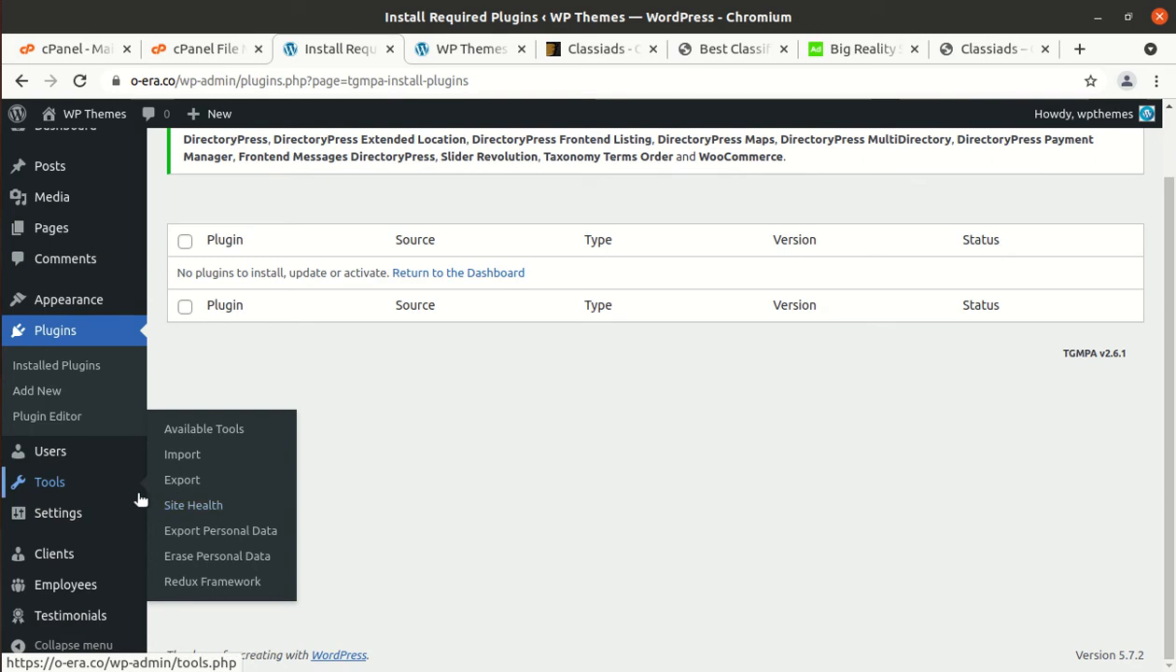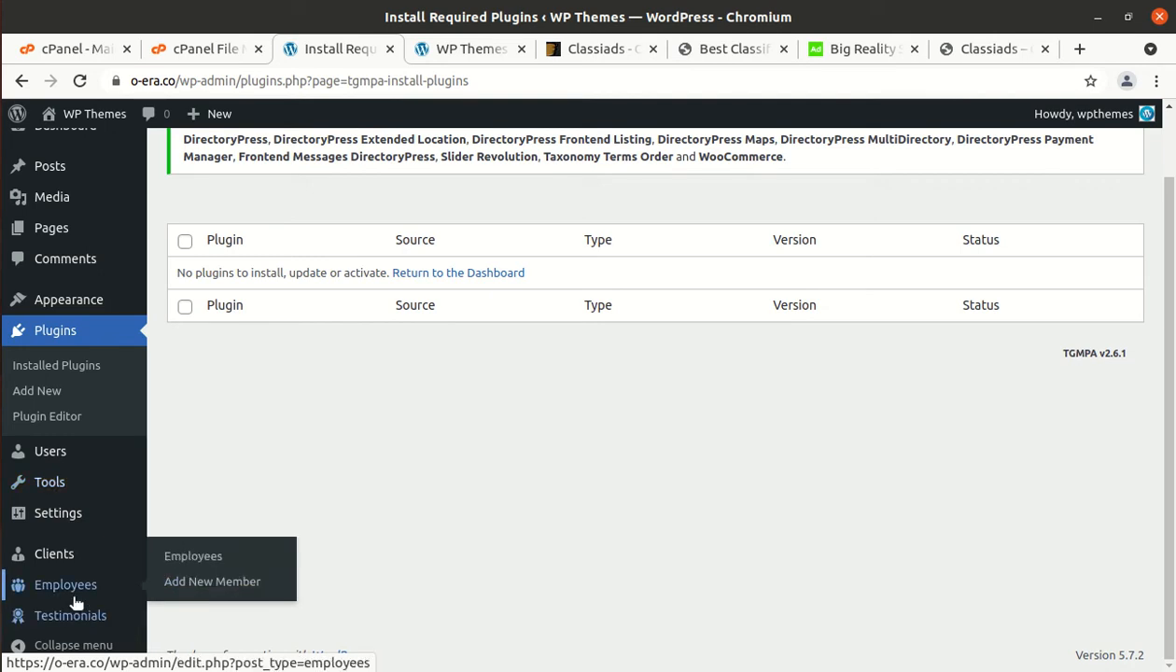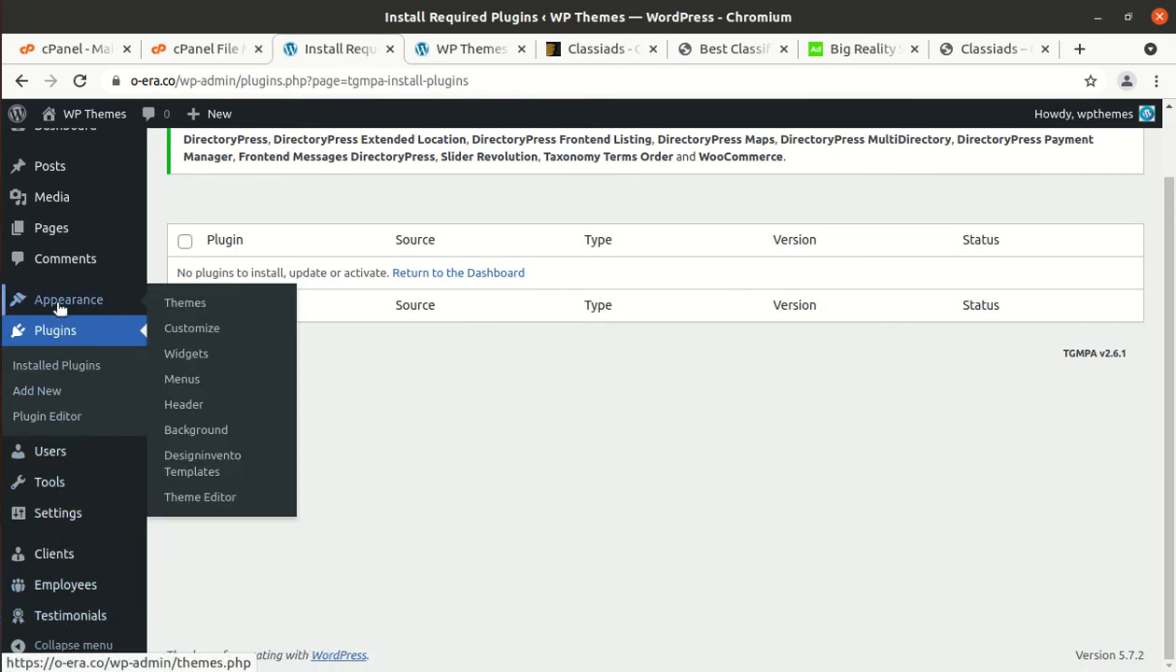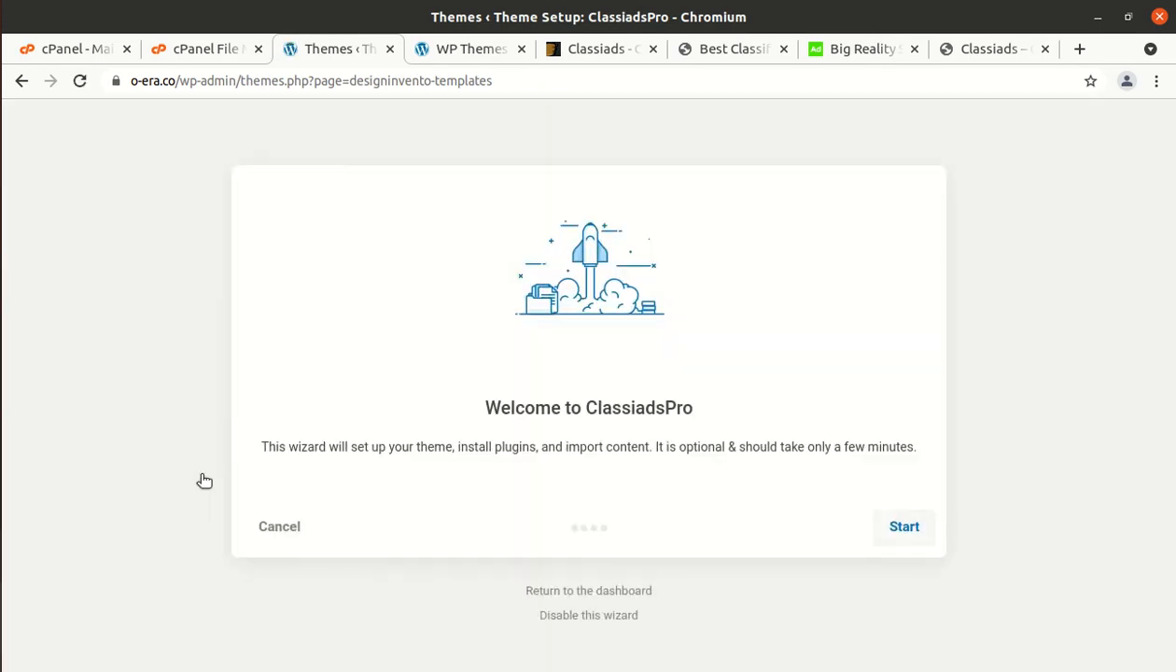And I must tell you, this theme uses the Redux framework, which is a very wonderful framework for WordPress development, and it works very fine. I am looking for the option where the demo content can be imported and designed. Innovator templates is here. Let us see what it is. Okay, so this is the setup wizard.